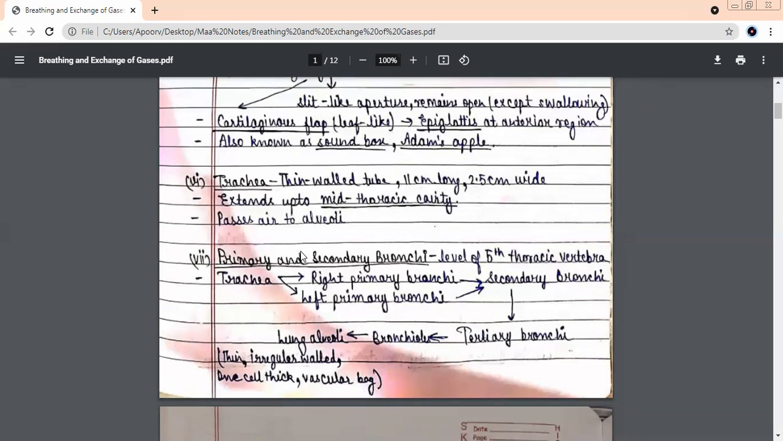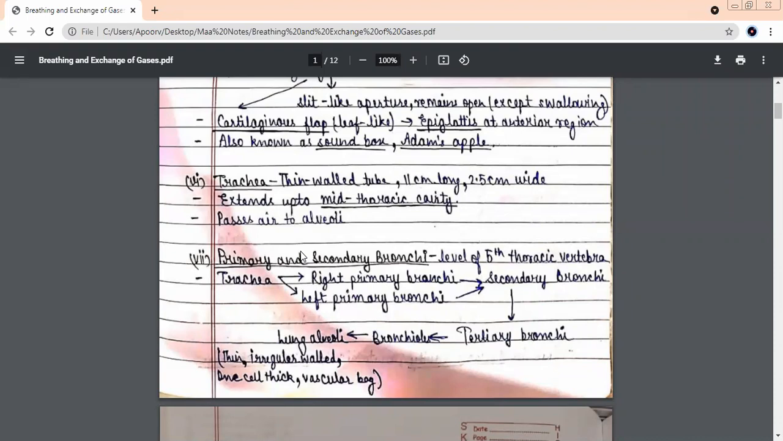What is it known as? Epiglottis? Sound box or Adam's apple. Very good. See, beta, where is the epiglottis? Understand. It's again a small lid, a structure which is just above the larynx. Bilkul larynx ke upar.